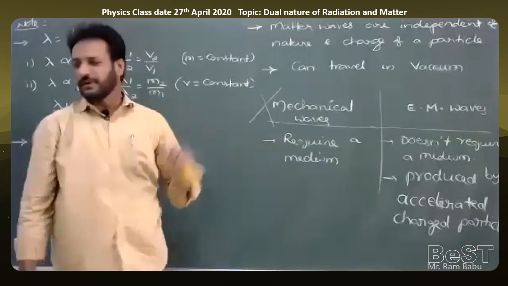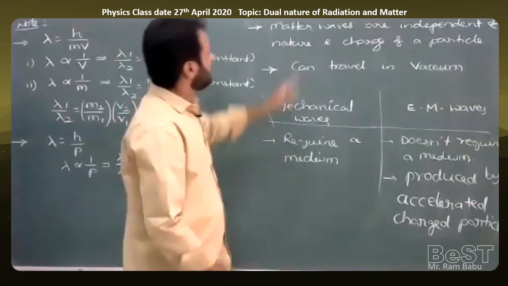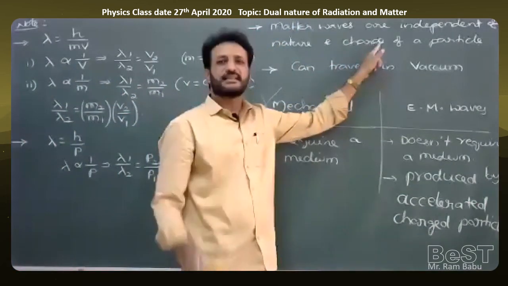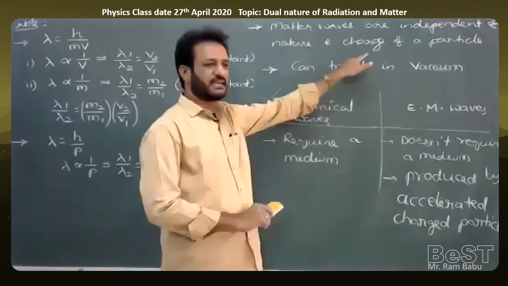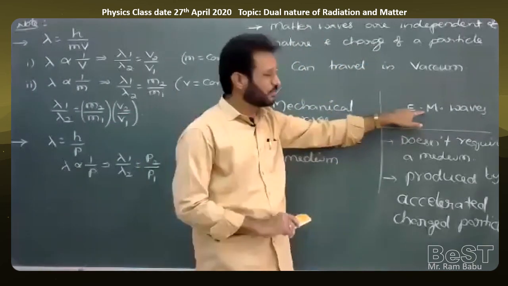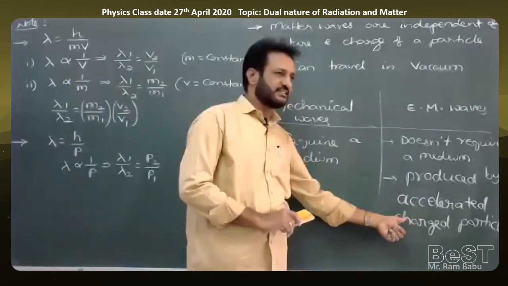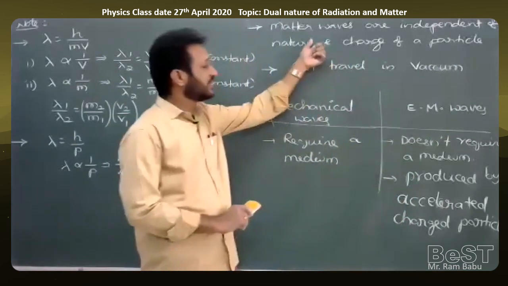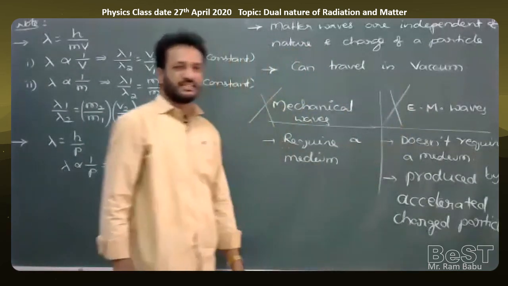Now one more point we already mentioned in the above case. Matter waves do not depend upon the charge of the particle. Matter waves are independent of the charge of the particle, but electromagnetic waves are only produced by accelerated charged particles. That's why clearly matter waves are also not electromagnetic waves. It's important, right?